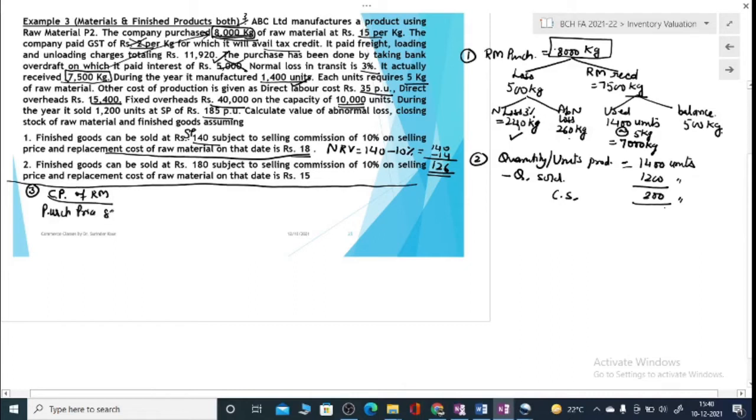So you purchased 8,000 kilograms at the rate of 15. We are not adding 2 rupees of GST because that is being used to avail tax credit. So then it cannot be a part of cost. Then you have freight etc. as 11,920. So your total cost price is 1,31,920, right?